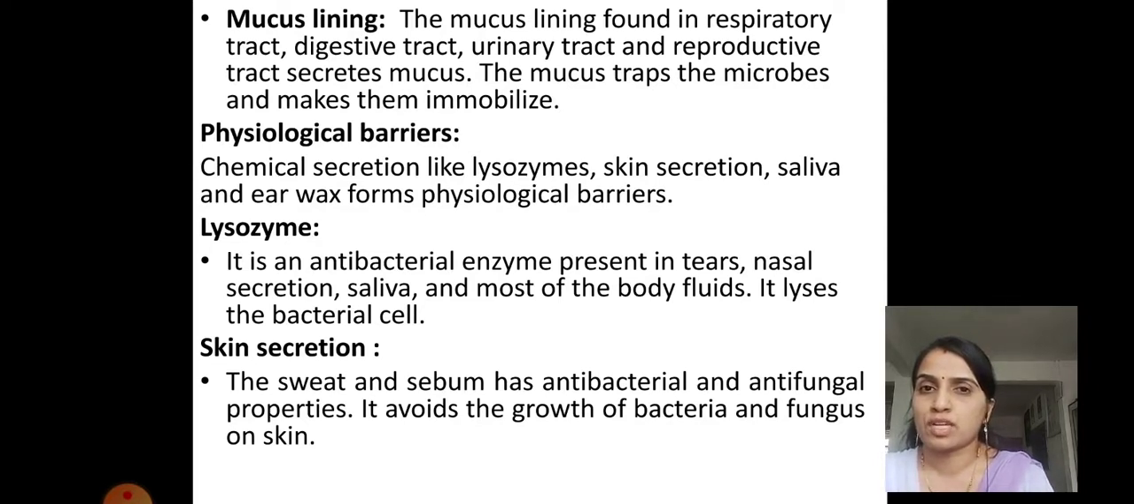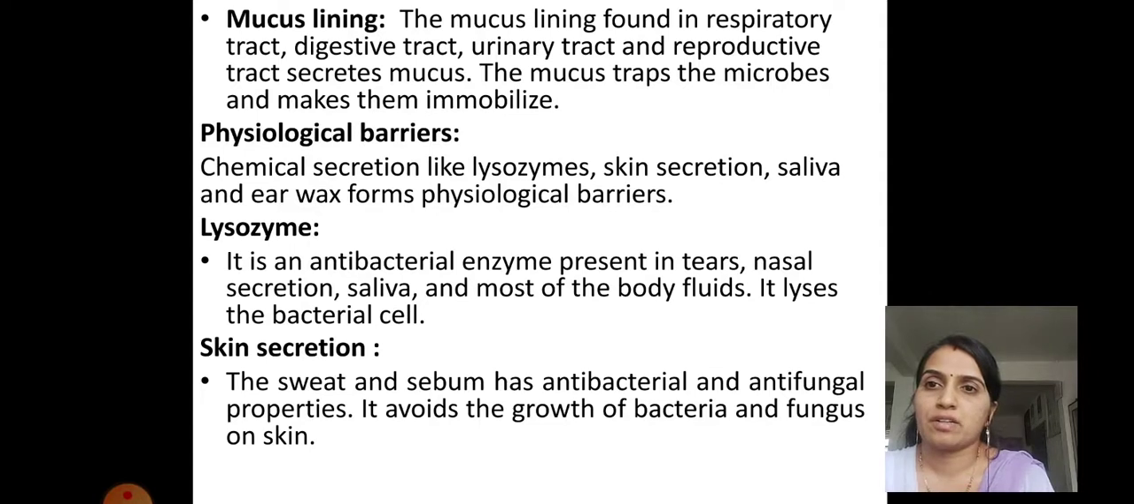Whichever pathogen tries to enter, for example, the digestive tract or respiratory tract, this mucus will trap it and immobilize it, because once it is trapped by the mucus, its body cannot move further or escape from there. So it gets immobilized and its movement is stopped.